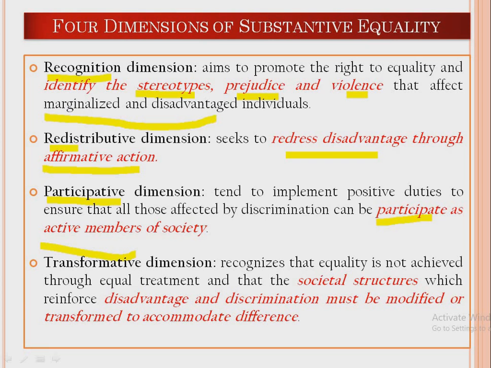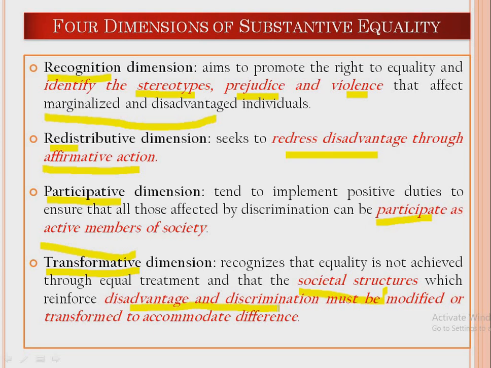The last one is called the transformative dimension. Now, what is this transformative dimension? It is related to the question of societal structures. It basically means how we can transform, modify or reform the existing societal structures which reinforce disadvantage and discrimination over people.